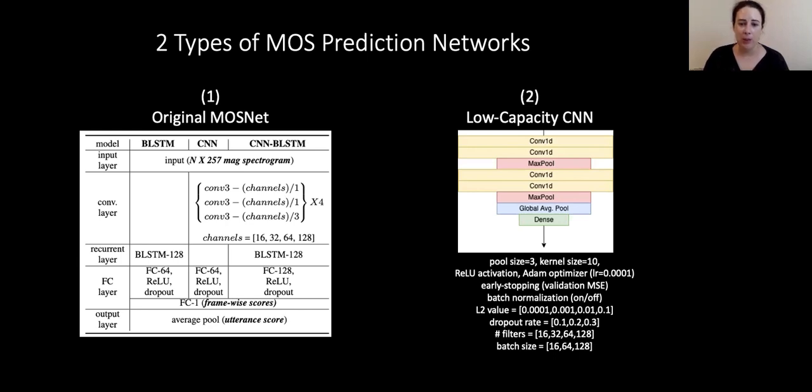In addition to that original MOSNet, we introduce our low capacity CNN, which we use to operate on our different representations, such as the X vectors, the deep spectrum features, and the acoustic model embeddings.